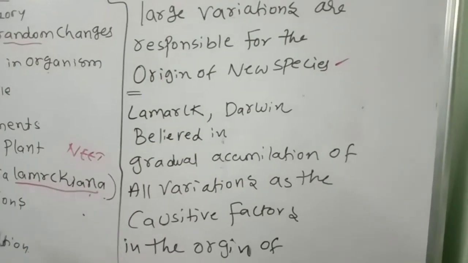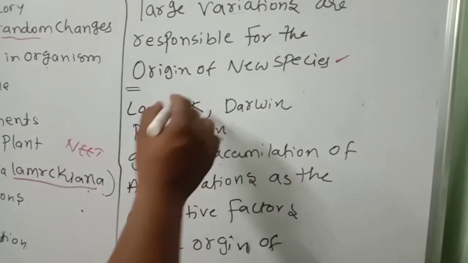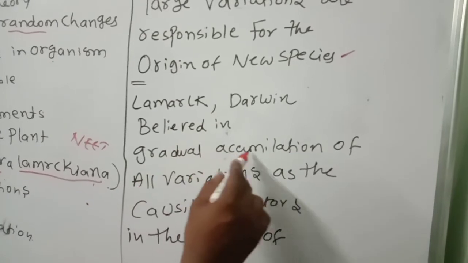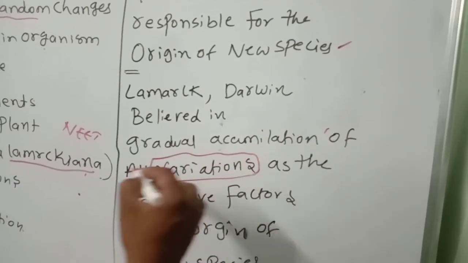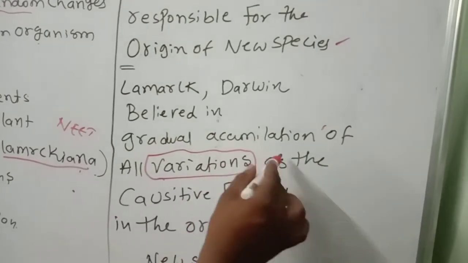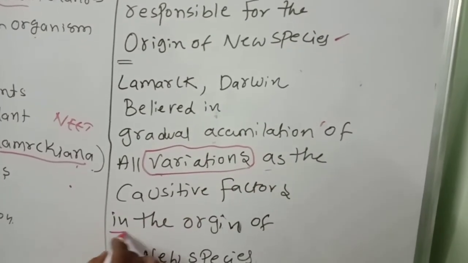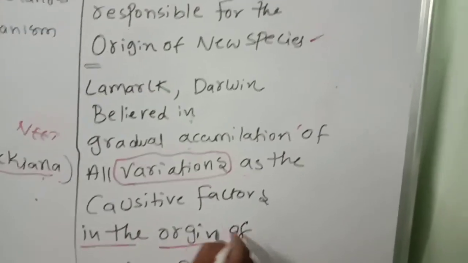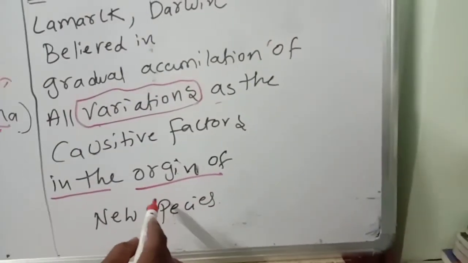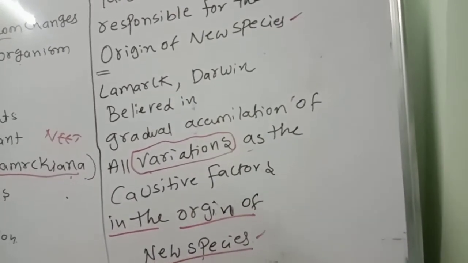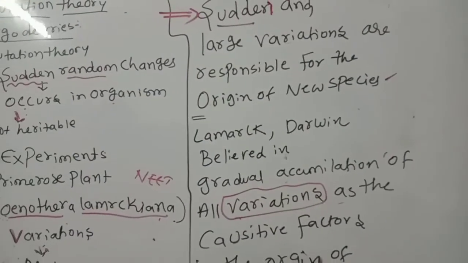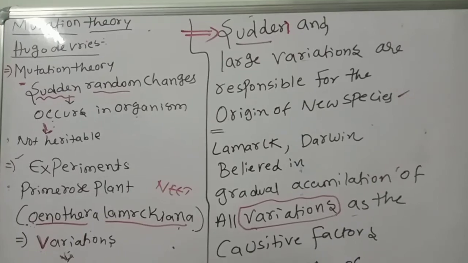Like that, mutation theory is there. But Lamarck and Darwin believed in the gradual accumulation of all variations. Small variations gradually accumulate, and because of this accumulation they are the main factors in the origin of new species. Like that, the mutation theory was developed by Hugo de Vries.